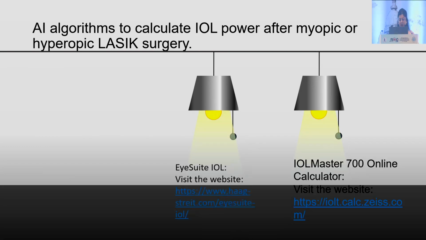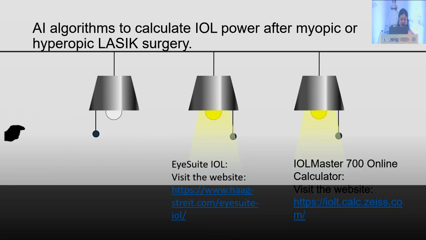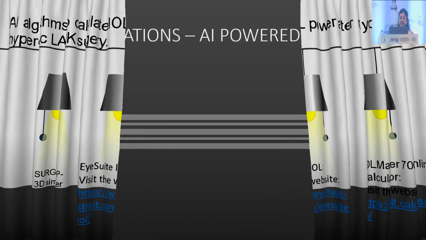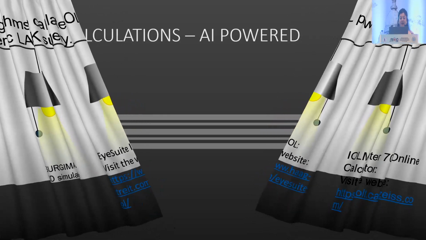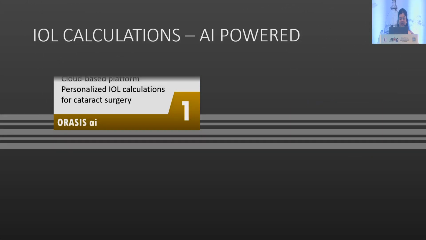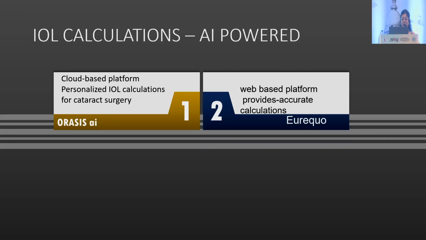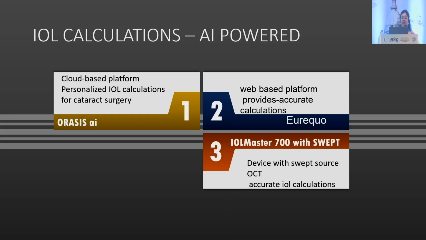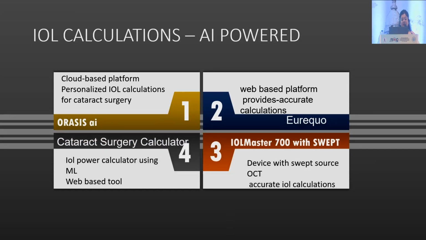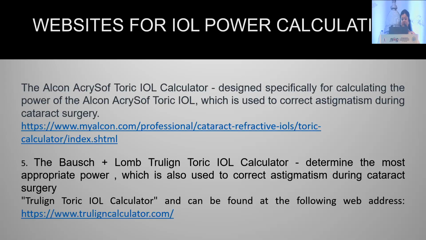Then we have iSuit IOL, and then we have SurgiMath, which is a 3D simulator for IOL calculations. It is AI powered. We have Orasis AI. It is a cloud-based platform. It is EuroQ. It is a web-based platform used for accurate calculations. Then we have IOL Master 700 with Swept Source OCT. Then we have the cataract surgery calculator. It is also a machine learning algorithm based IOL power calculation. These are the websites again used for IOL power calculation.